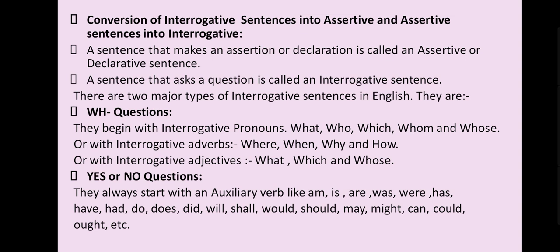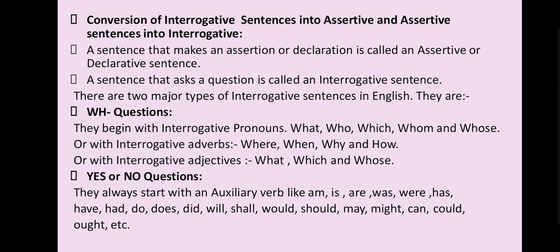Here I have given definitions for your reference, children, and this you know very well. There are two major types of interrogative sentences in English. They are WH questions. They begin with interrogative pronouns what, who, which, whom, and whose, or with interrogative adverbs like where, when, why, and how, or with interrogative adjectives what, which, and whose.